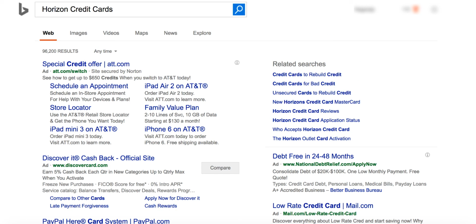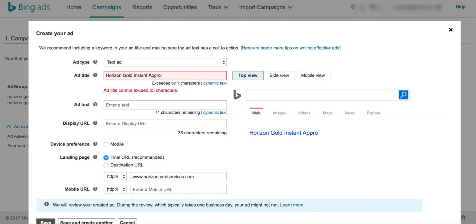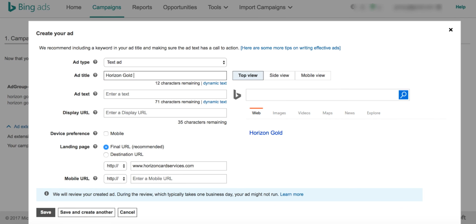Once you get some basic idea about it, you can simply come here and start writing your ad title. To keep it simple, I would say Horizon Gold instant approval. Okay, I cannot write this big, so I will simply say Horizon Gold bad credit.